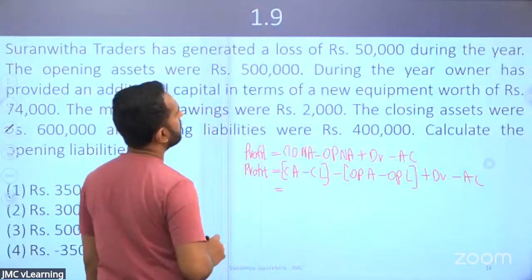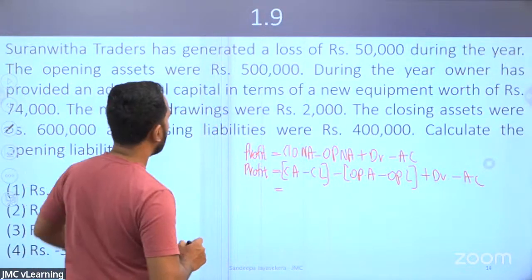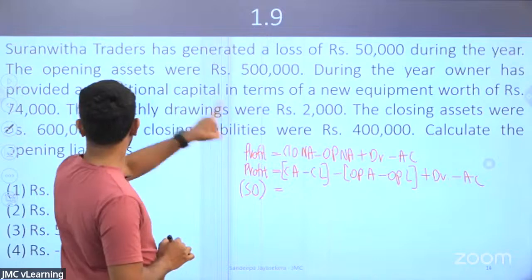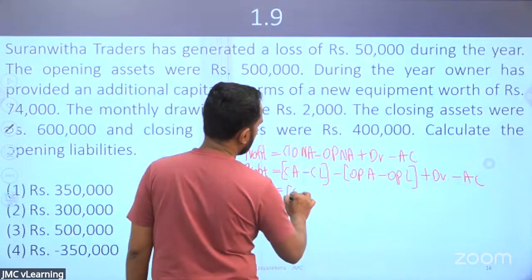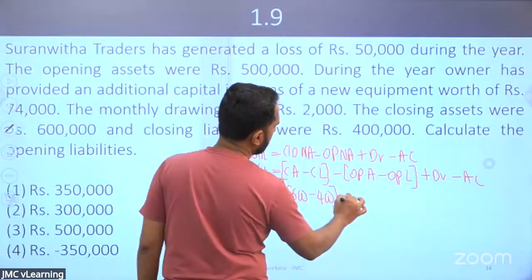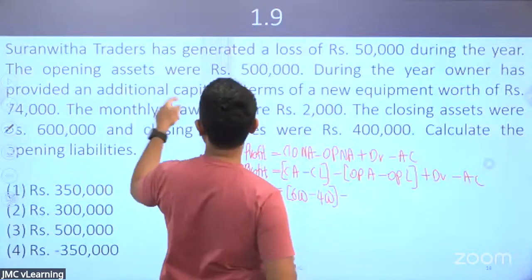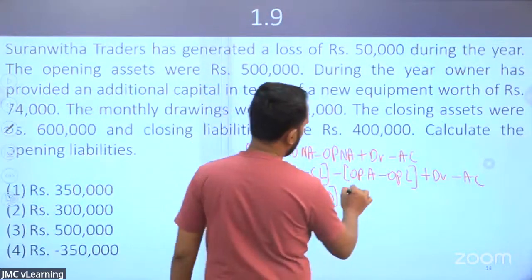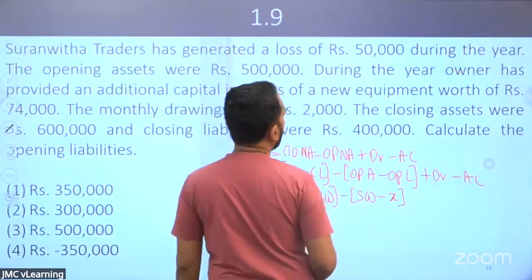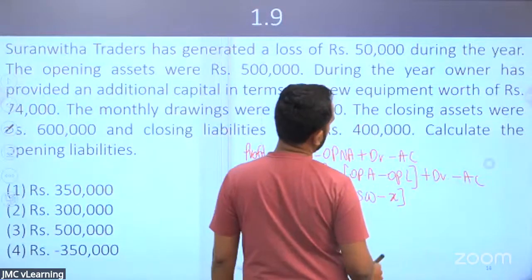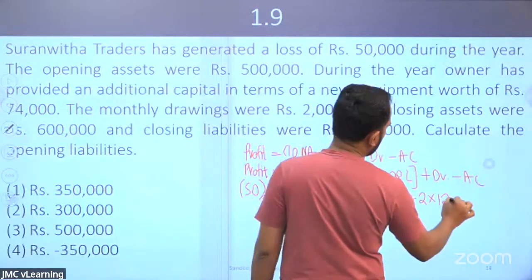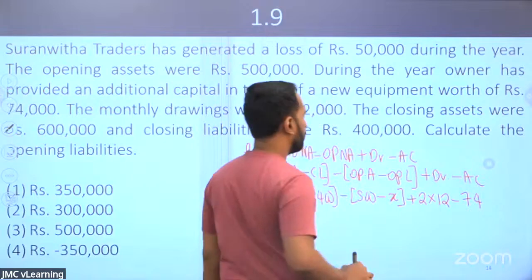Now we'll try to solve this. Suranvita Traders generated a loss. Loss means minus 50. Closing net assets: closing assets 600, closing liabilities 400. Opening assets 500. Opening liabilities we don't know. Drawings 2000 per month. Monthly drawing, so plus 2 into 12, minus additional capital 74.